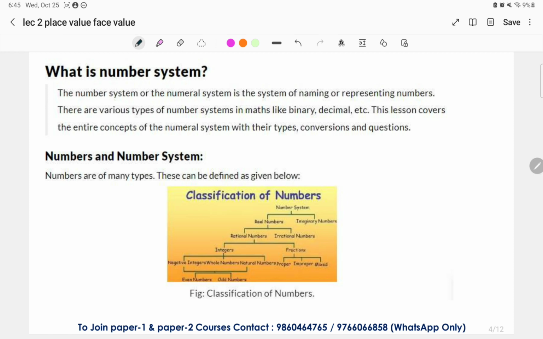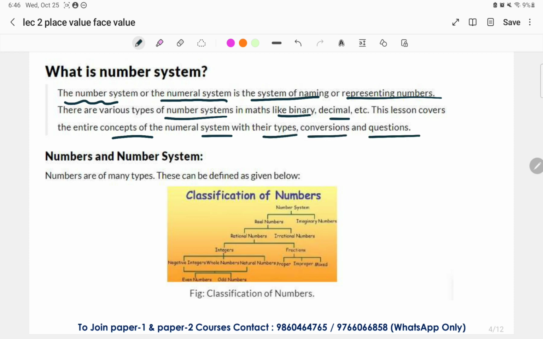Before that, let us see what a number system is. A number system, or numeral system, is a system of naming or representing numbers. There are various number systems like the binary and decimal number systems. This lesson covers the entire concept of the numeral system with its types, conversions and questions.